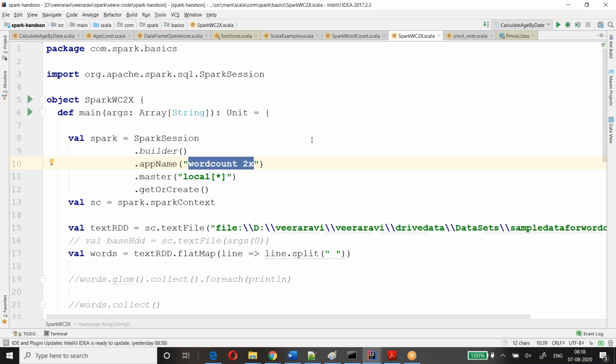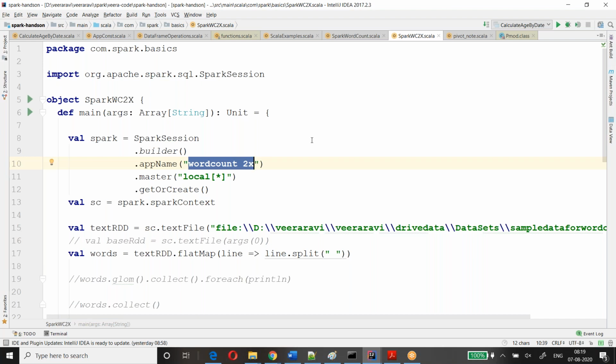And getOrCreate will help us create a Spark session. And there are some more options. Enable Hive support is for enabling Hive support so that your Spark session will have Hive support. Or you can add any other configurations also.